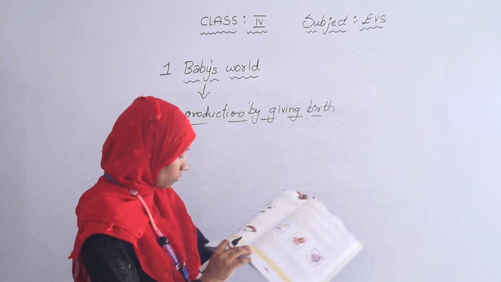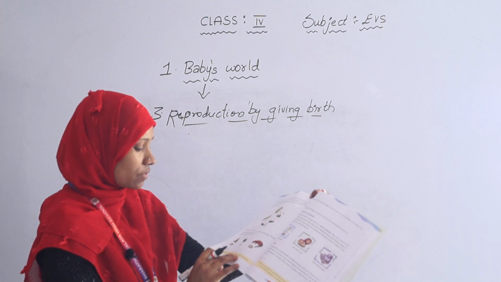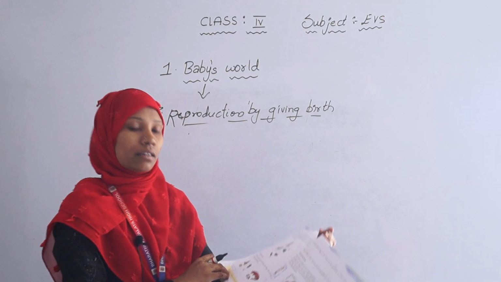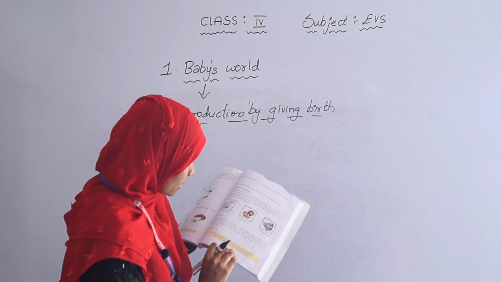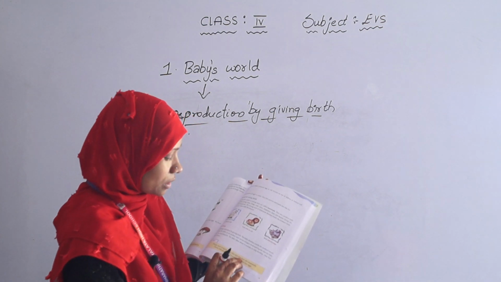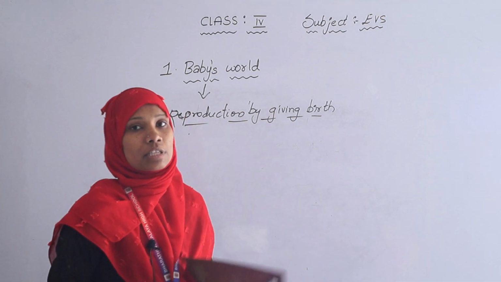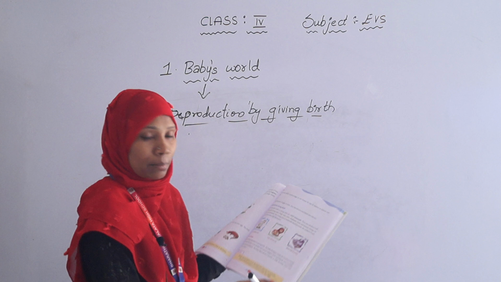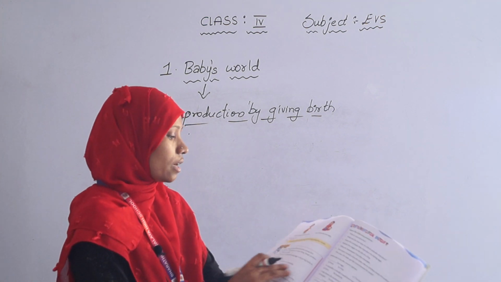So here, some facts are given. Dinosaur eggs are large. The largest was about 2 feet in diameter. The largest egg is the dinosaur egg, and on this page you can see that whales and dolphins look like fish but they are mammals, because they give birth directly to their young ones. The duck-billed platypus is a mammal but it lays eggs. These are the facts of this lesson.